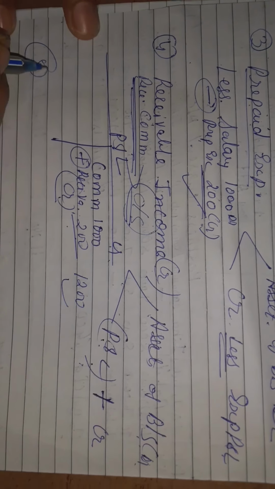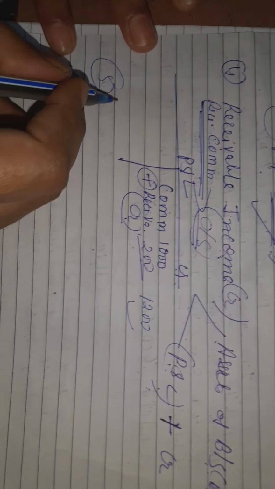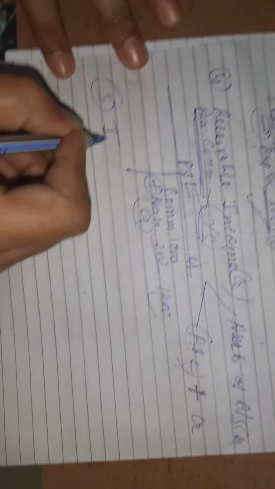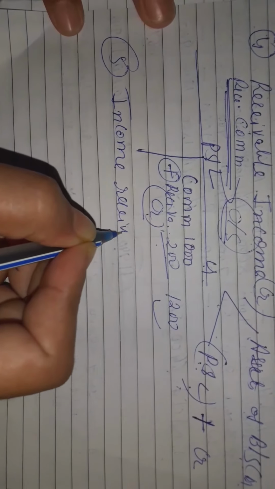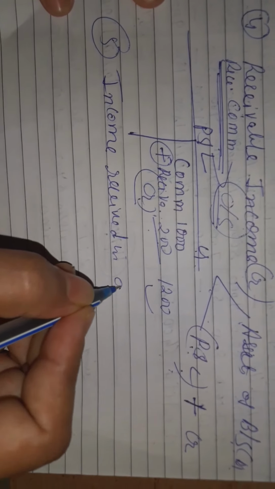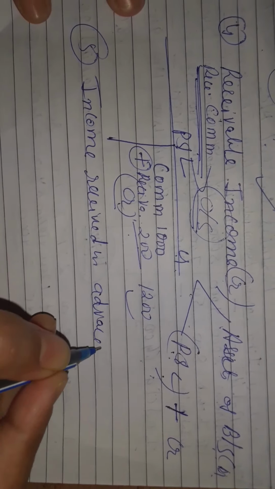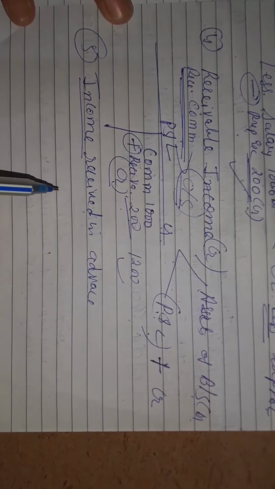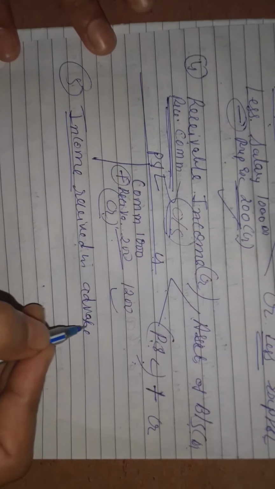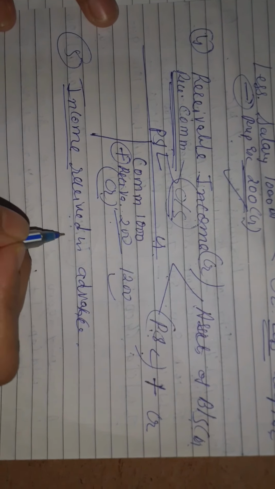Now we are going to see the fifth one, that is income received in advance. You have received the income in advance. Same way like prepaid expense. Prepaid means the expense which is paid in advance. In the same way your income is received in advance. So what you are going to do in this case, when the income is received in advance, you are going to give two effects, as I told.